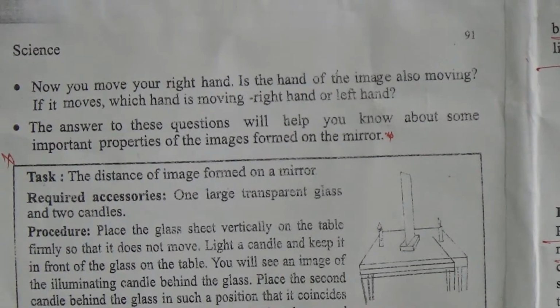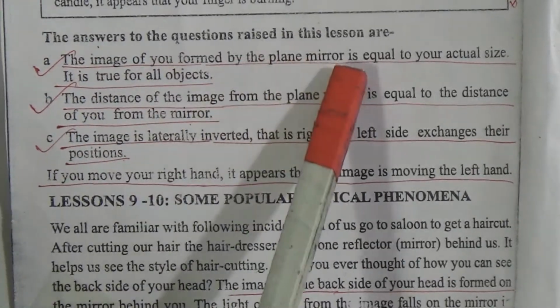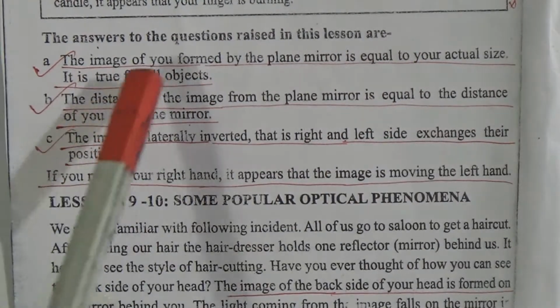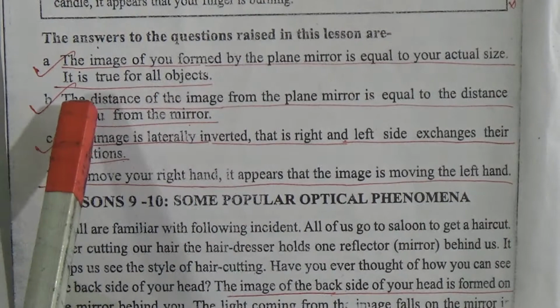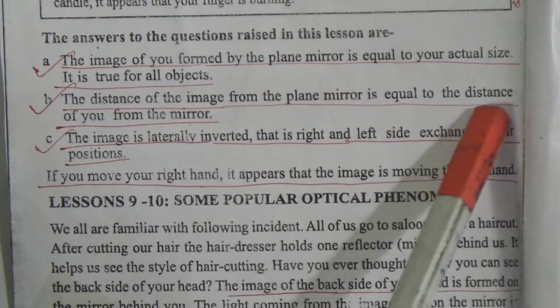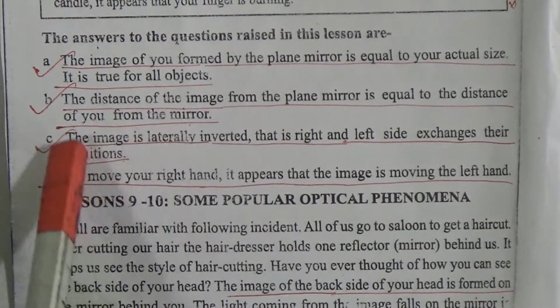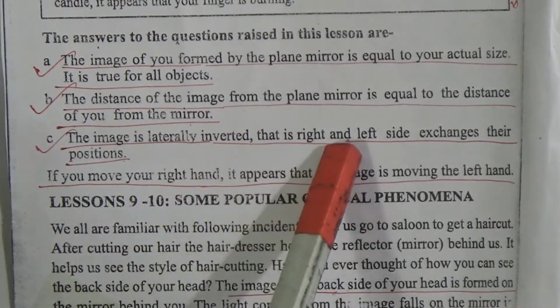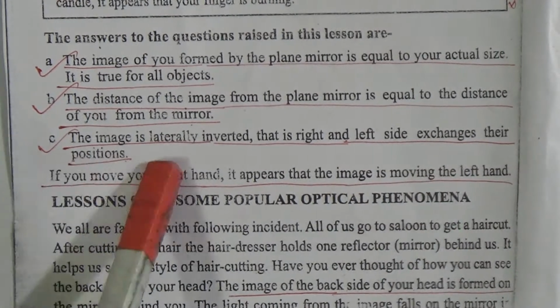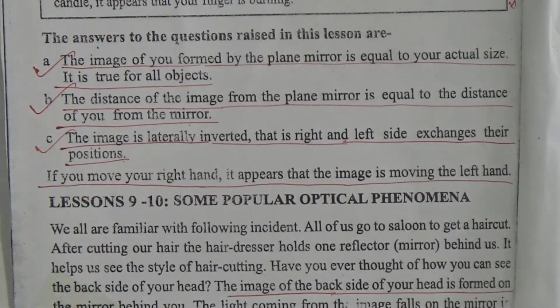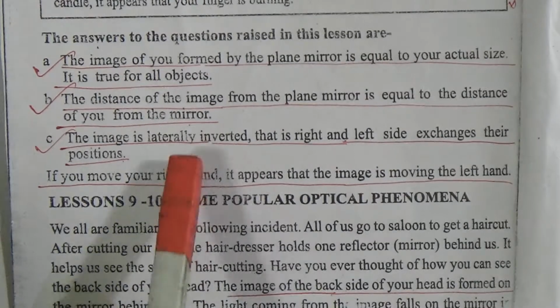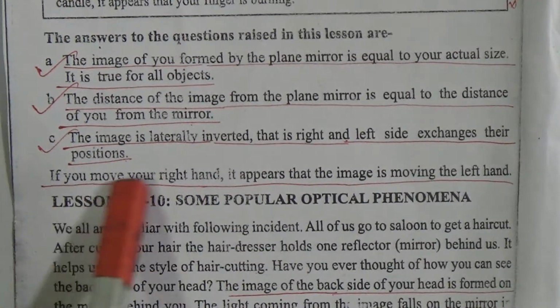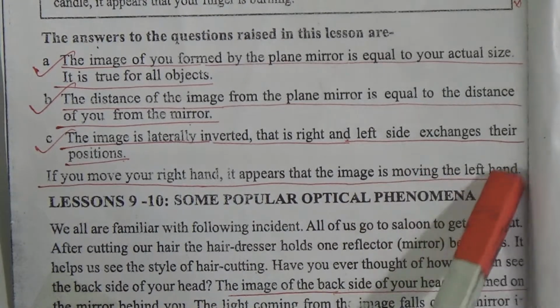The answers to the questions raised in the lesson are: the image of you formed by the plane mirror is equal to your actual size. It is true for all objects. The distance of the image from the plane mirror is equal to the distance of you from the mirror. The image is laterally inverted, that is, right and left sides exchange their positions. That's why when we move our right hand, we find that in the mirror our left hand is moving, and when we move our left hand, our right hand is moving in the mirror, because of this lateral inversion. If you move your right hand, it appears that the image is moving the left hand.